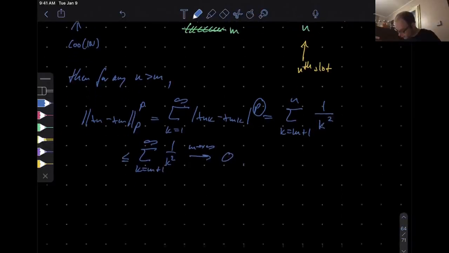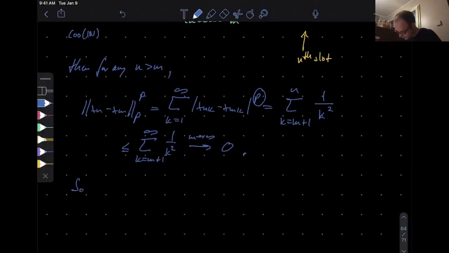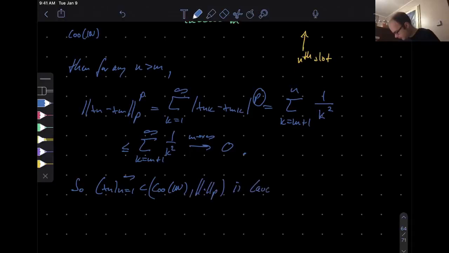So, in turn, xn in Z00n is Cauchy. It's a Cauchy sequence in that p norm. But maybe I should write this in the p norm. We have to be careful with what norms we're working with here. Like so, it is Cauchy.